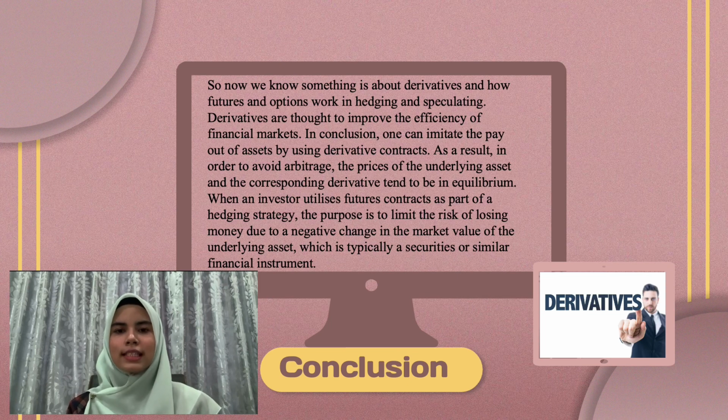So now we know something about derivatives and how future and option work in hedging and speculating. Derivatives are thought to improve the efficiency of financial markets. In conclusion, one can imitate the payout of an asset by using derivative contracts. As a result, in order to avoid arbitrage, the prices of the underlying asset and the corresponding derivative tend to be in equilibrium. When the investor utilizes a future contract as part of a hedging strategy, the purpose is to limit the risk of losing money due to a negative change in the market value of the underlying asset, which is typically securities or a similar financial instrument.